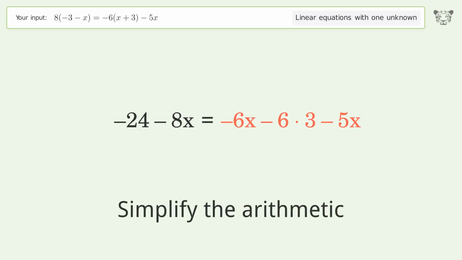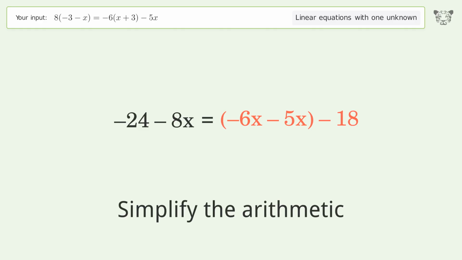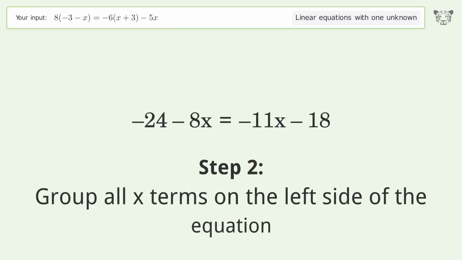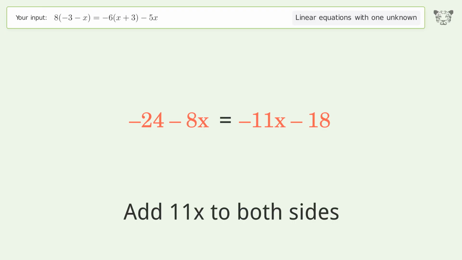Simplify the arithmetic. Group like terms. Simplify the arithmetic. Group all x terms on the left side of the equation. Add 11x to both sides.